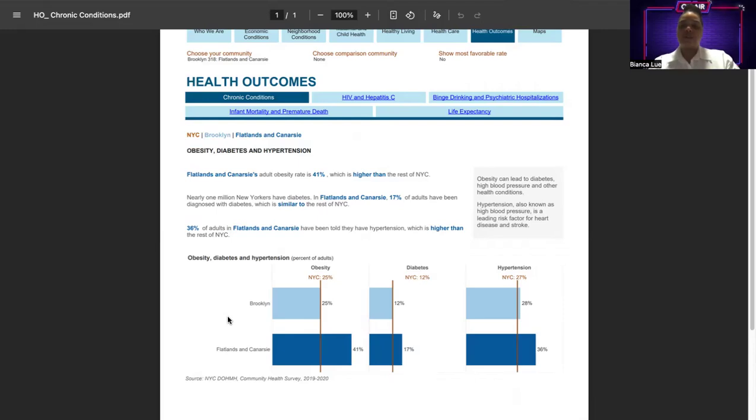Person. The person represents the individuals, families, and populations living in Flatlands and Canarsie. This community is culturally diverse, with many residents born outside the United States and some experiencing limited English proficiency. Each person should be viewed holistically, with physical, emotional, social, cultural, and spiritual needs. Advocacy means recognizing that residents are not statistics. They are people with unique lived experiences, barriers to care, and strengths. Public health efforts must respect cultural beliefs, language preferences, and family structures when delivering services.